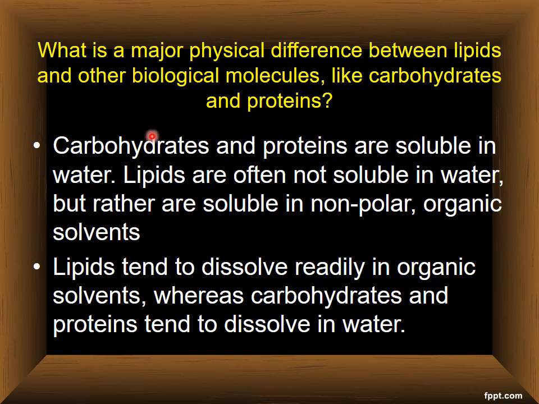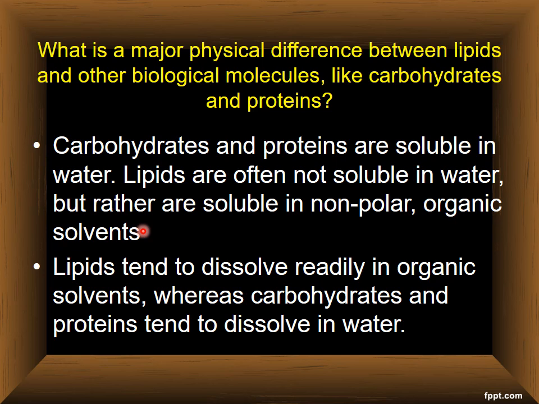Now after the wax, boys, what is the major physical difference between lipids and other biological molecules like carbohydrates and proteins? This question is normally asked in the reasoning. The reason is carbohydrates and proteins are soluble in water, and lipids are often not soluble in water but rather are soluble in non-polar organic solvents.